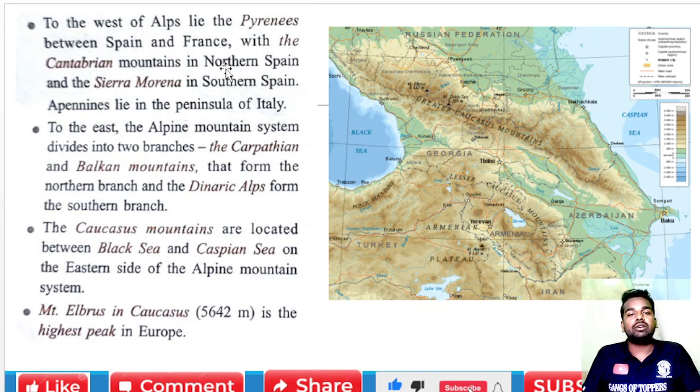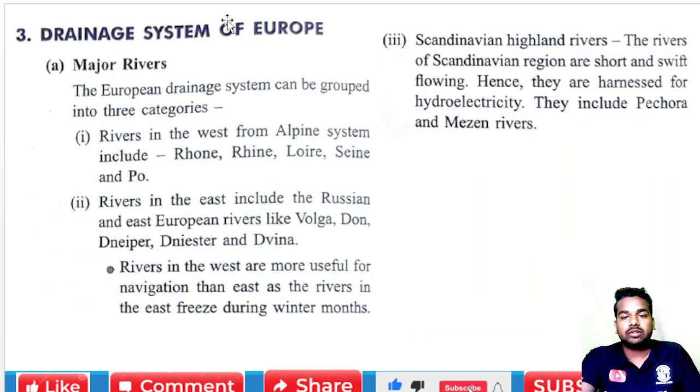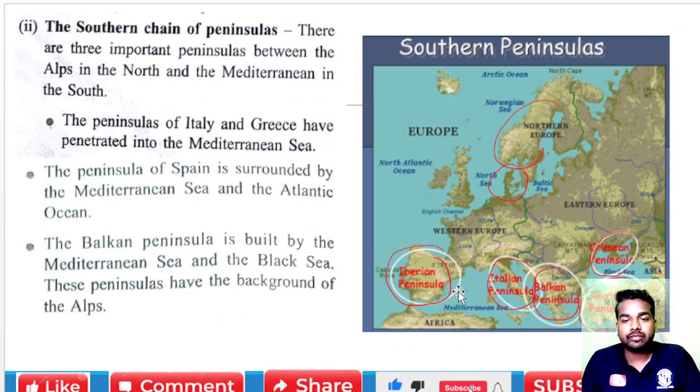The Pyrenees lies between Spain and France, along with the Cantabrian mountains in northern Spain. So if you are going to draw the map, we are talking about this area.